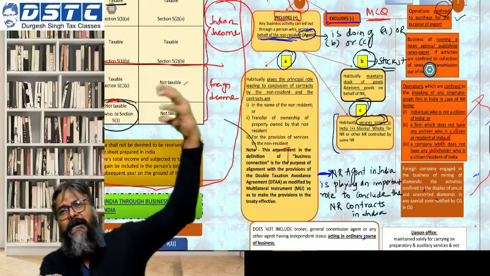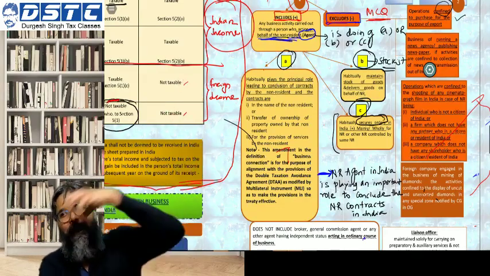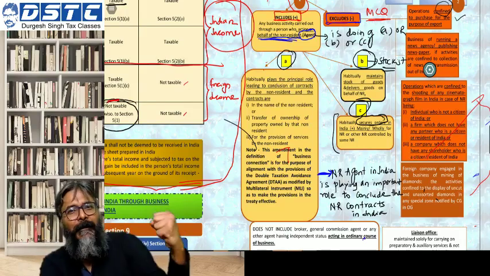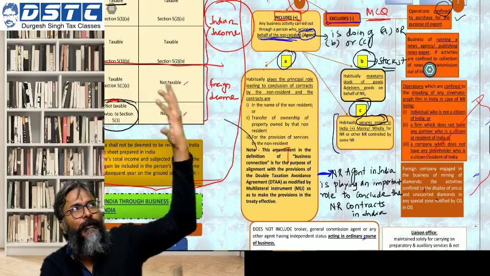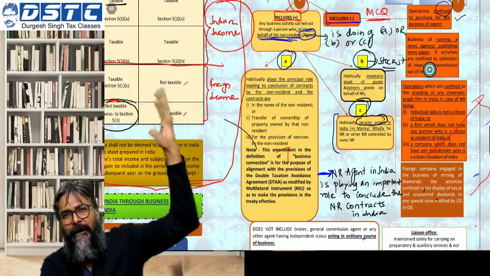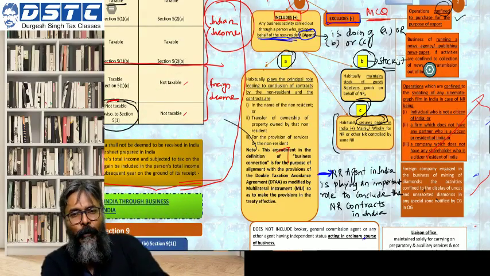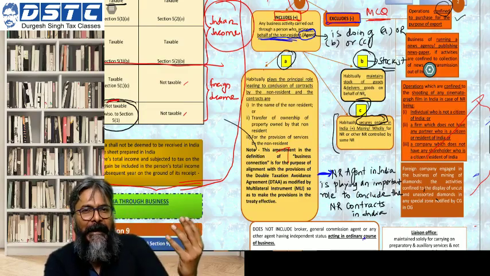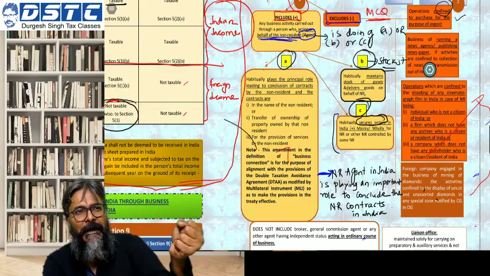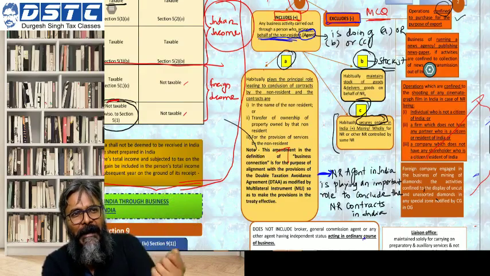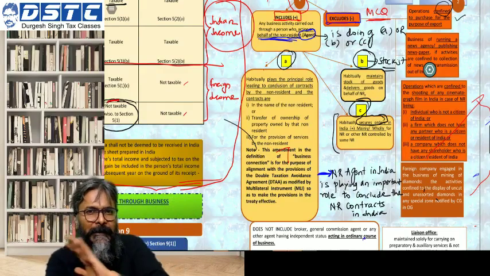Now BBC, CNN, if they are picking up the news from India, like election news, taking the election news from India and putting it in their papers, can we say that BBC or CNN, who are non-residents, have a business connection in India? And the answer is no.